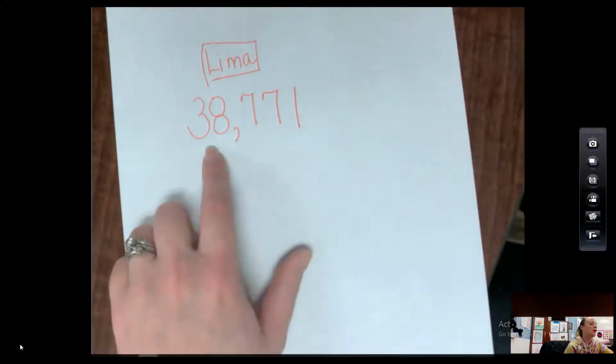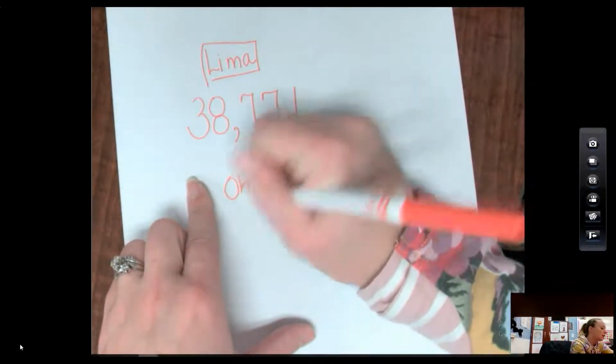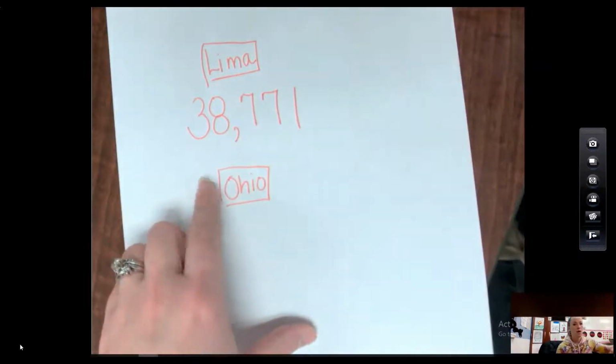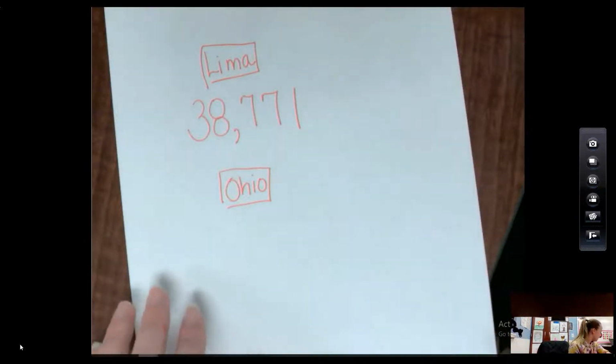So if 38,000 people live in Lima, how many people do you think live in Ohio? So Lima is the city you live in. Ohio is the state, meaning that Ohio is bigger than Lima. So that means the number of people that have to live in Ohio is more than Lima. So right now, I'd like you to shout out, how many people do you think live in Ohio? All right, well, let's see. How many people live in Ohio?